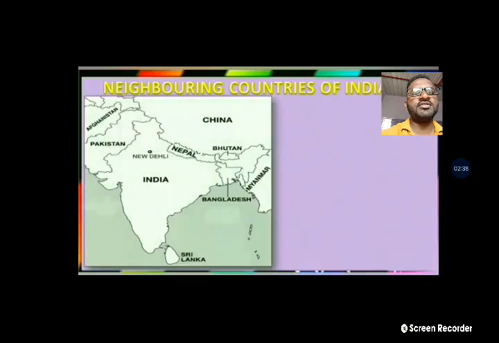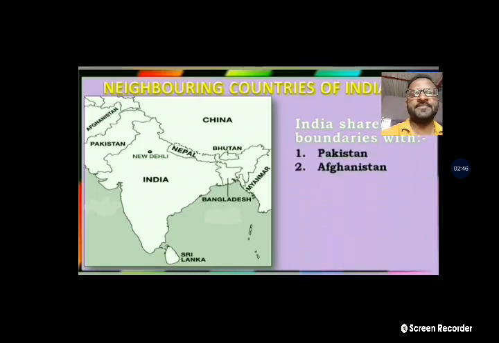The neighboring countries of India. So many neighbor countries: Pakistan, Nepal, Bhutan, China, Myanmar, Bangladesh, Afghanistan, Sri Lanka and others. So these are the main neighboring countries. Look at the map. They are given, our neighboring countries.